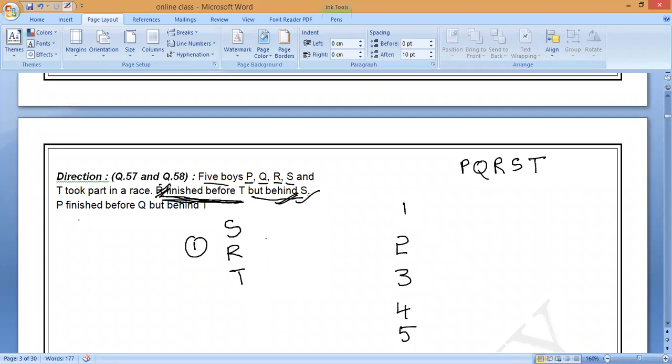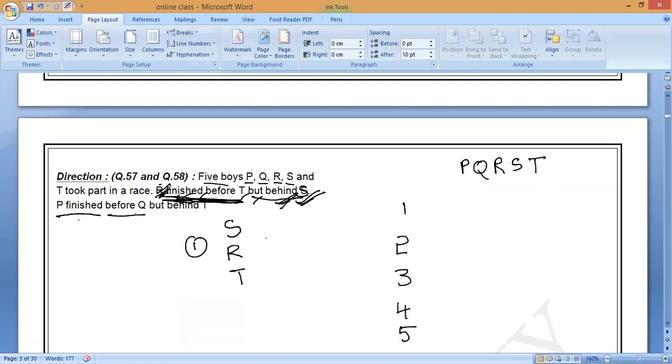R is finished before T. In these two cases, R and T, first is R. Next, R finished but behind S. That means R, T, S only will come. Understood? Yes, ma'am, understood. Next, see the next statement.